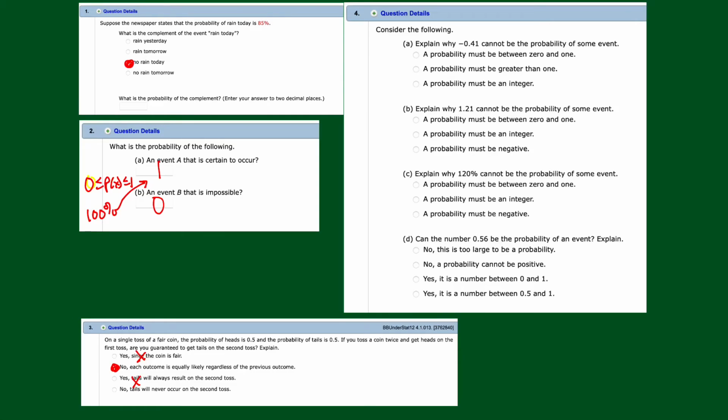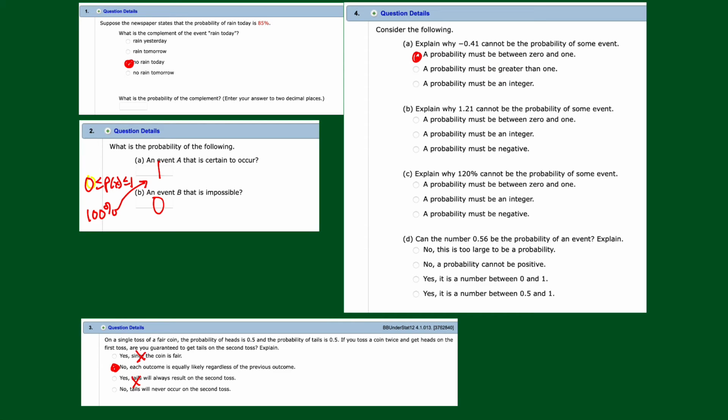Now, number 4. Consider each of the following. Explain why negative 0.41 cannot be the probability. Well, it can't be a probability because it's negative. And right over here, you may remember, we just said that probability has to be a number between 0 and 1 inclusive. All right, so what are our choices? The probability must be between 0 and 1. I think that's it. All right, so I'm going with this one.